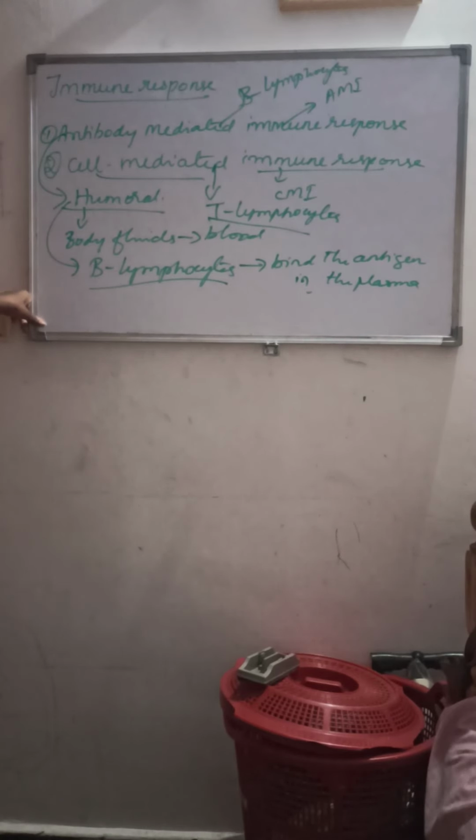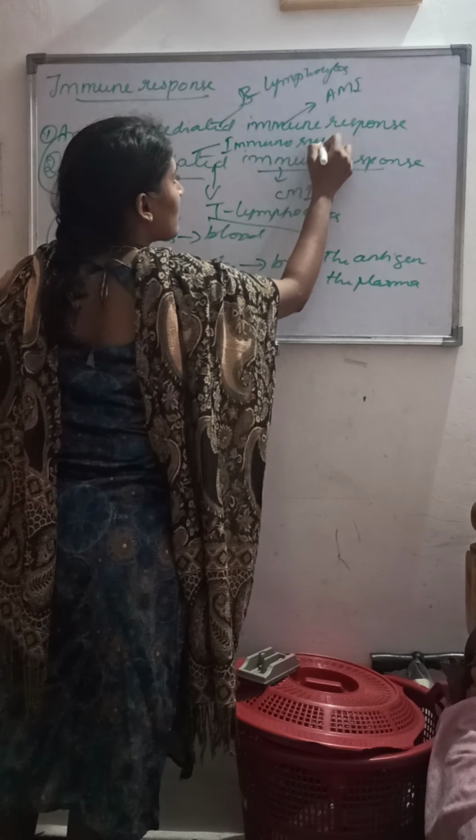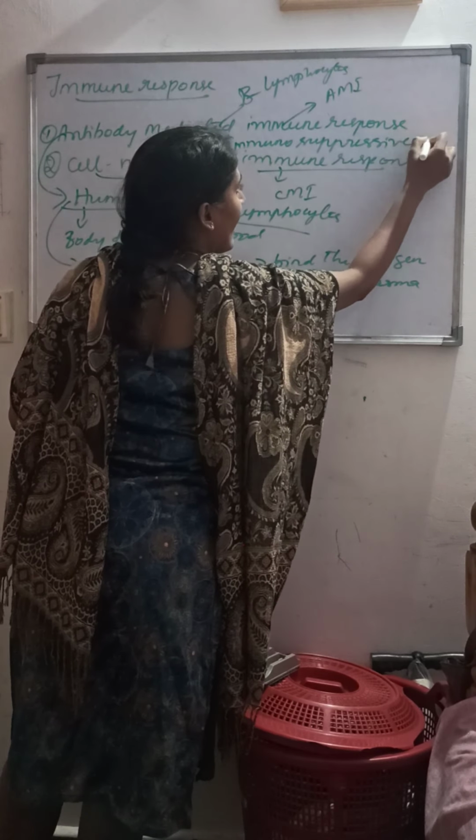This cell mediated immune response is responsible for graft rejection. That is the lymphocytes. It is responsible for the graft rejection, right? In order to avoid the rejection, what is given? The immunosuppressive agents. Immunosuppressive agents are given to avoid the rejection.